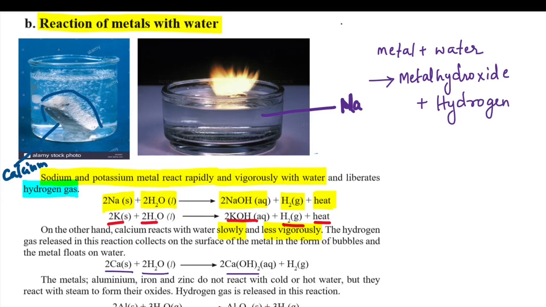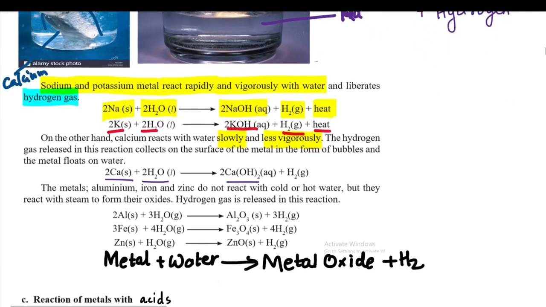The metals aluminium, iron and zinc do not react with cold or hot water. So what did we see? Sodium and potassium react with water. Calcium reacts with water slowly and less vigorously, but they are reacting with water. But aluminium, iron and zinc do not react with cold or hot water. They react with steam to form their oxides.